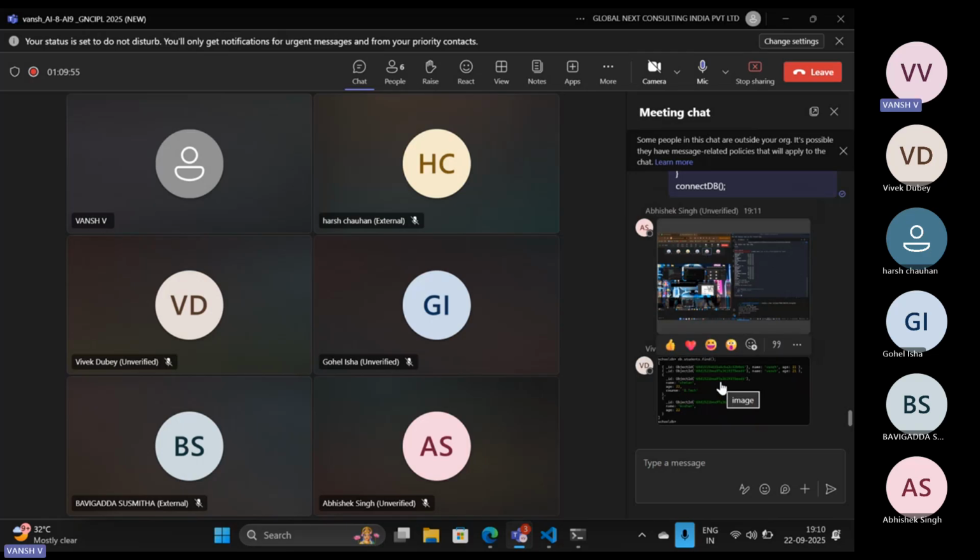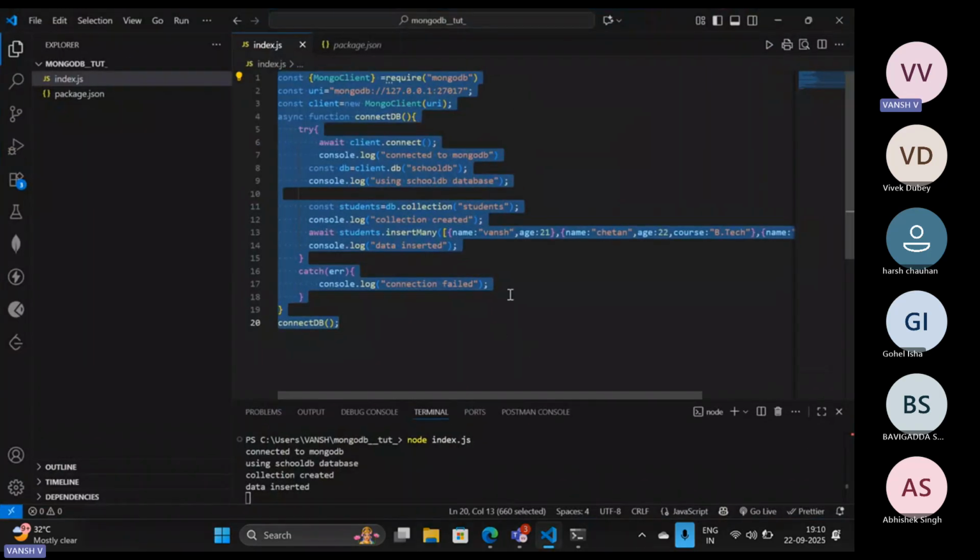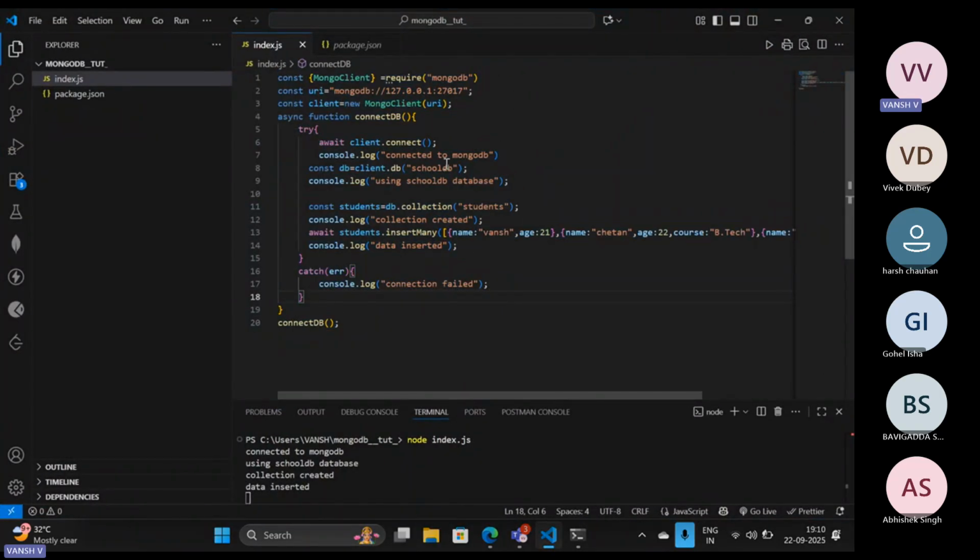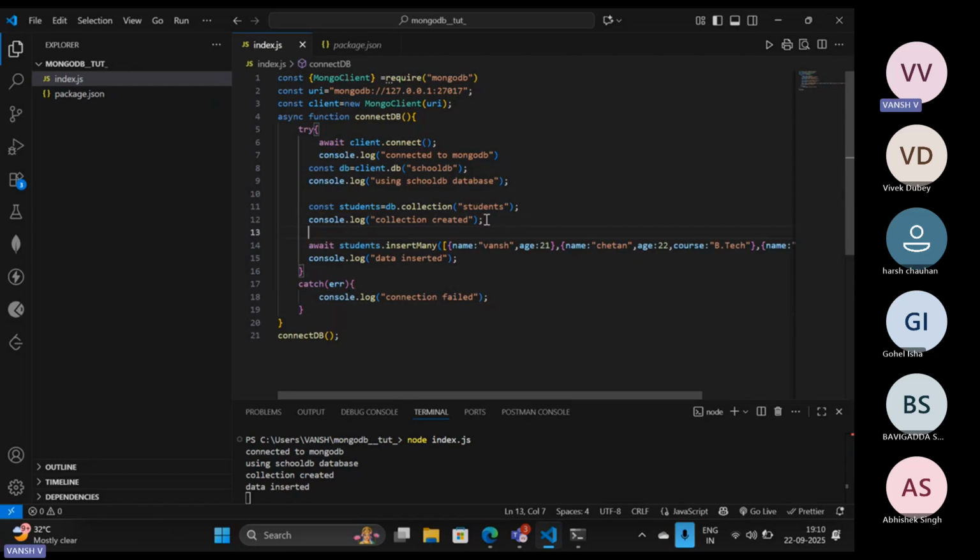Okay, good, Vivek. Now we can also use the find command over here. So just going to insert that. Let me have some spacing in between the code so that if you want to revise, you can do that also. Now what we are going to do is find the documents. To find the documents, we have to use the find command.